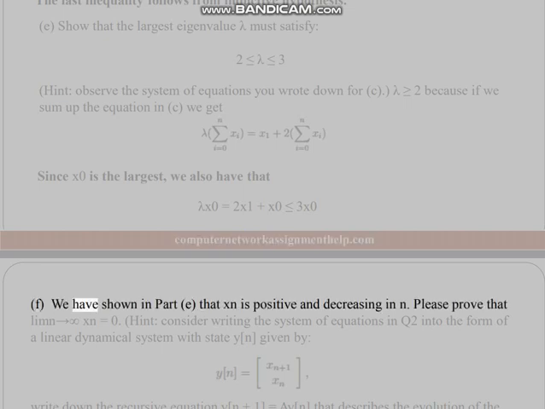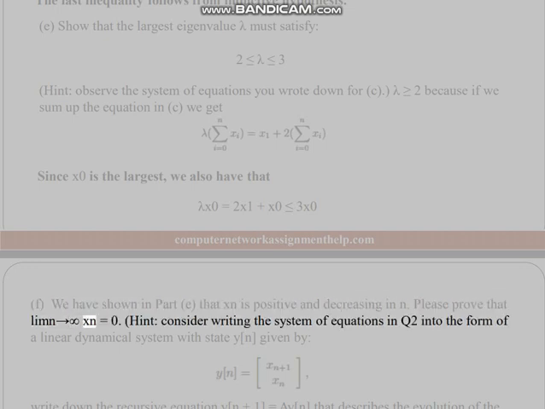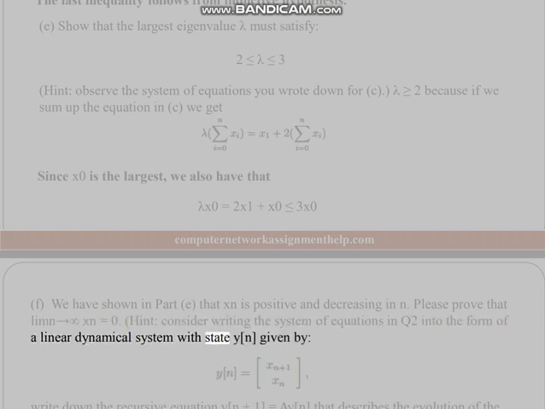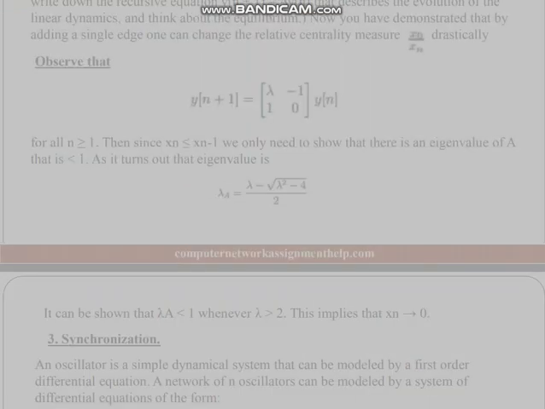F. We have shown in part E that x_n is positive and decreasing in n. Please prove that the limit of x_n as n goes to infinity equals 0. Hint. Consider writing the system of equations in Q2 into the form of a linear dynamical system with state y_n, given by. Write down the recursive equation y_(n+1) equals A y_n that describes the evolution of the linear dynamics, and think about the equilibrium.